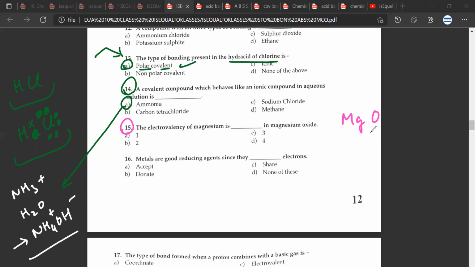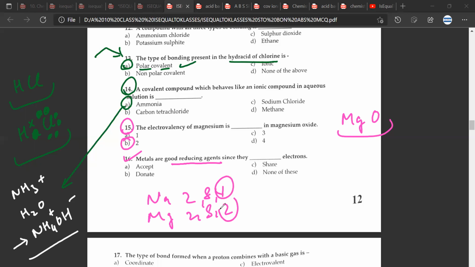Next question, the electrovalency of magnesium in magnesium oxide is dash. This would be B, 2. Great. 16th. Metals are good reducing agents since they dash electrons. So this would be D, donate. Correct. They are very good in giving away electrons, and because they want to give away these two electrons, they are good reducing agents. Mr. CB, any doubt? No doubt, sir.